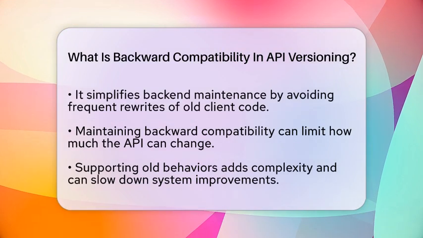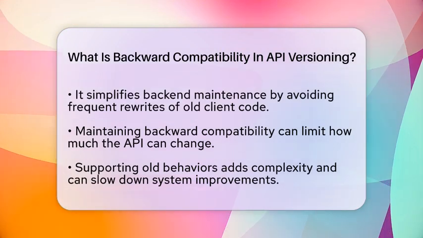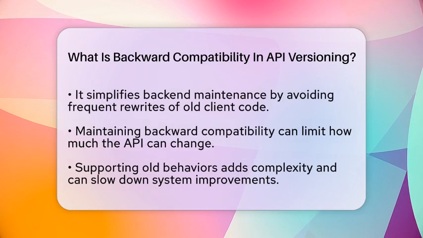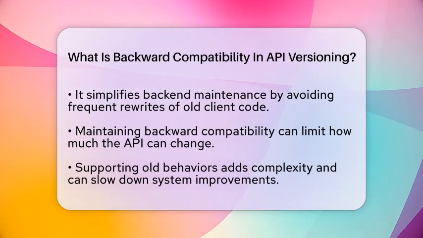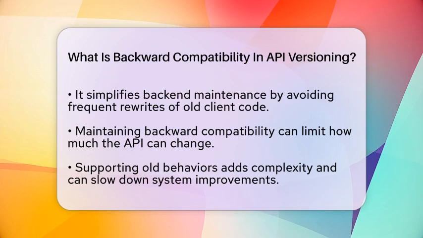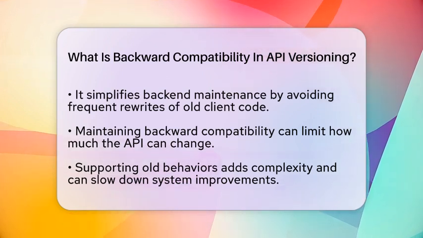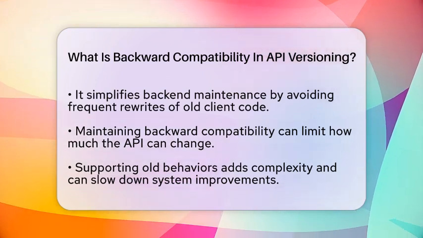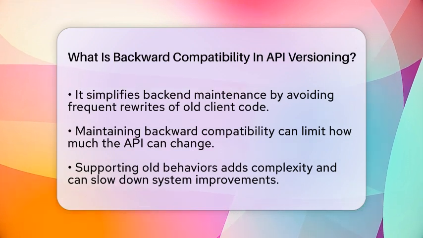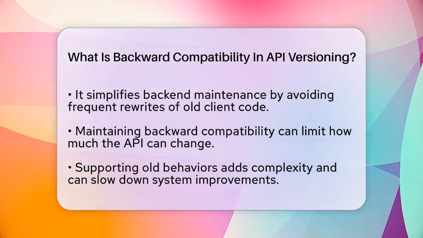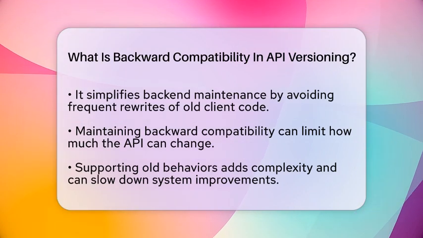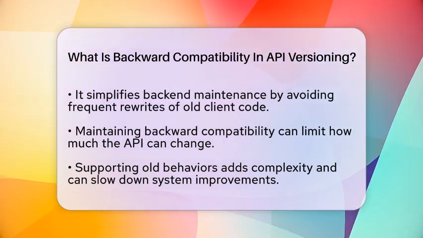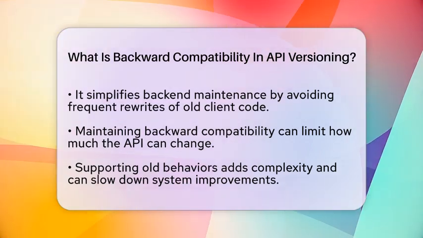The benefits of backward compatibility are clear. It keeps existing users happy because their apps won't suddenly stop working. It also allows a gradual upgrade process, so clients can switch to newer versions when they are ready. For backend teams, it simplifies maintenance because they don't have to rewrite old client code every time they update the API.